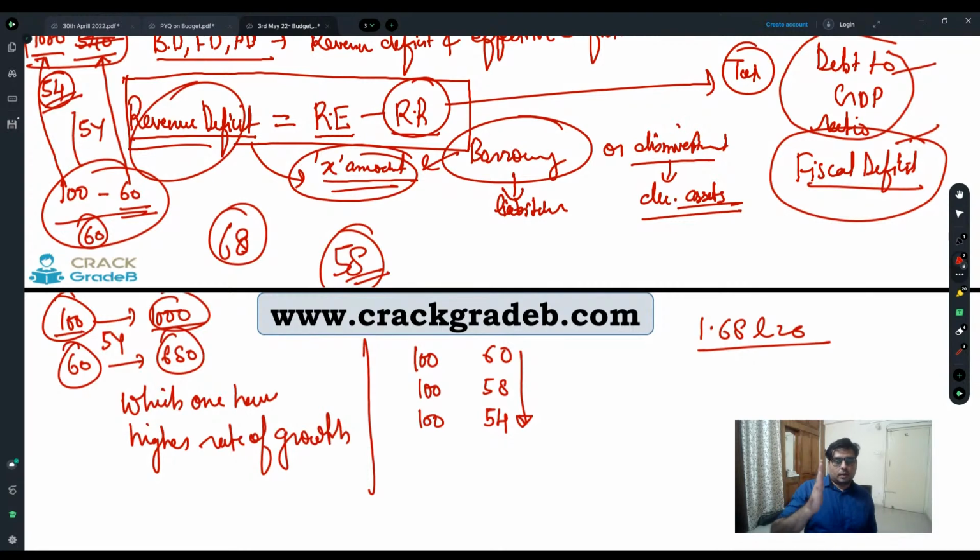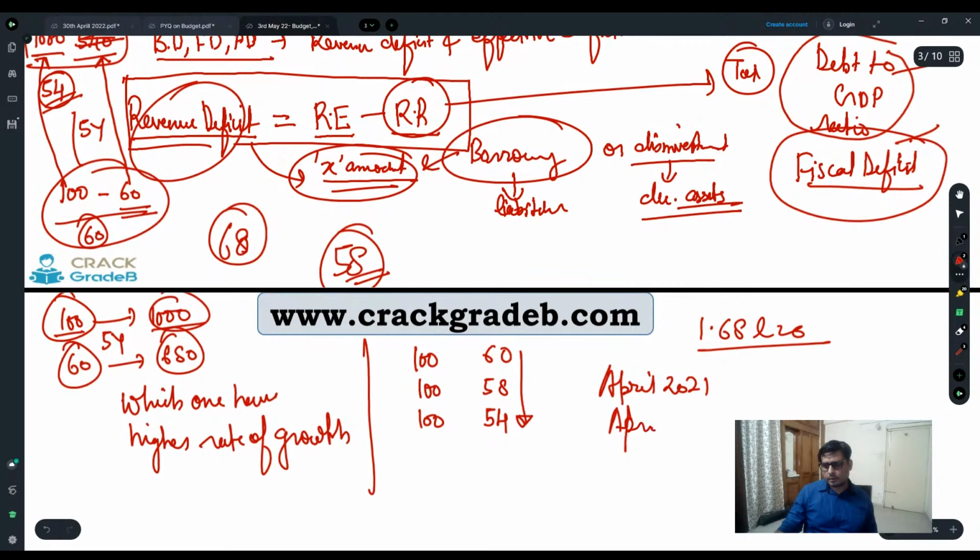So if you compare last year's GST collection and this year's GST collection, in comparison to April 2021 and April 2022, right? So here GDP and GST.